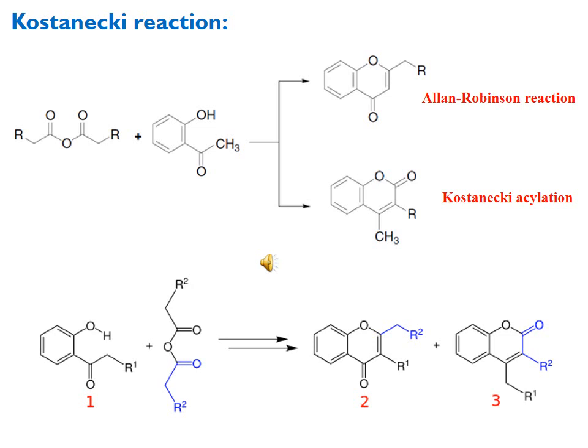Here you can see the blue color of the anhydride part, which is going to be attached to the 2-hydroxy phenyl or aryl ketone, and when there is formation of chromone, the anhydride carbon is attached at the number 2 position, but in the case of coumarin, the anhydride moieties are attached at the number 2 and 3 carbon positions.